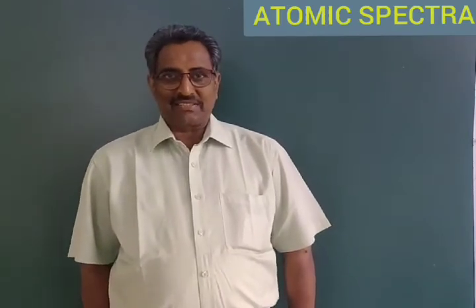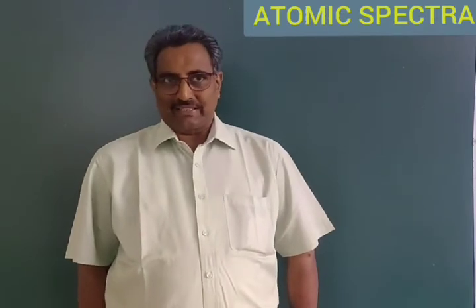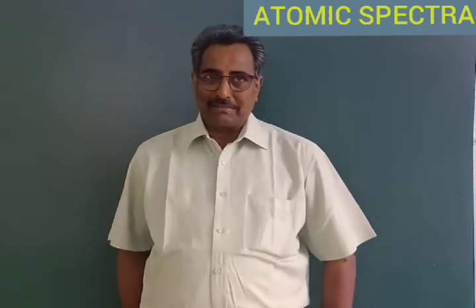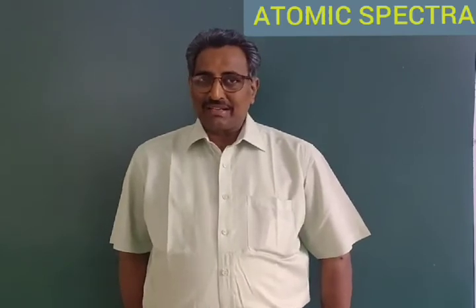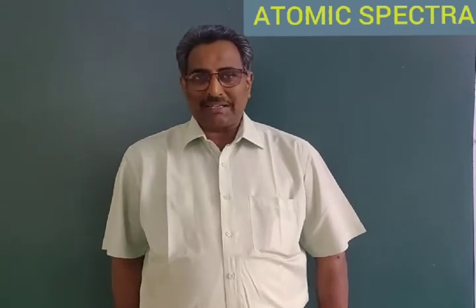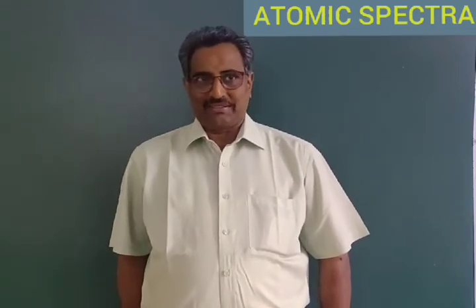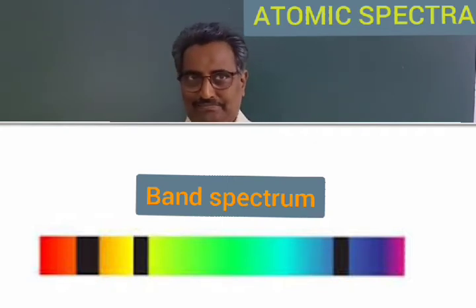In the discontinuous spectrum, some frequencies will be missed. Such kind of spectrum is not continuous, so it is called the discontinuous spectrum. The discontinuous spectra are of two types. One is the band spectrum and the other is the line spectrum.